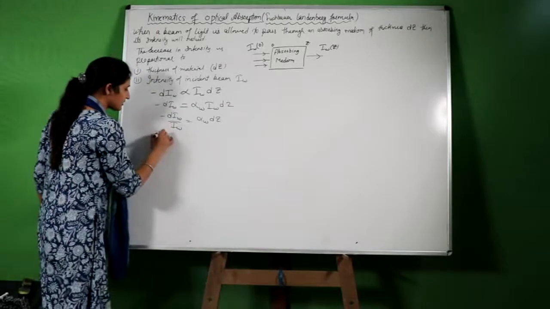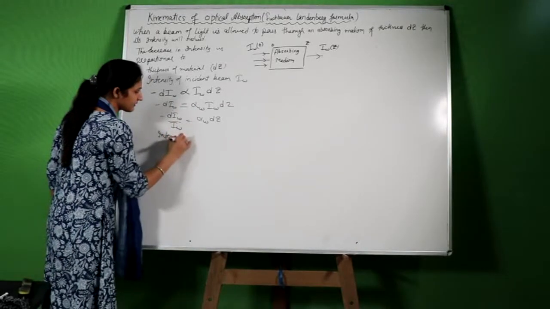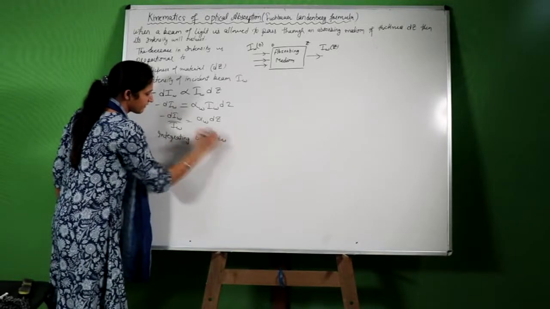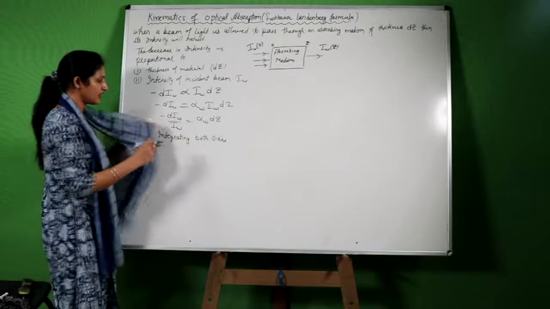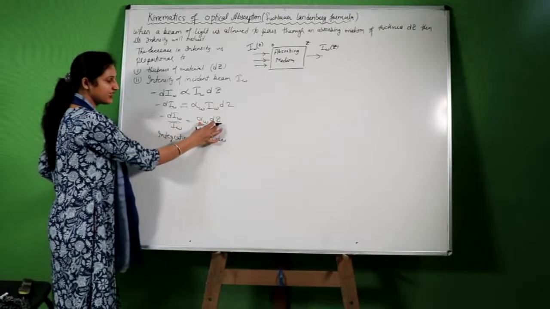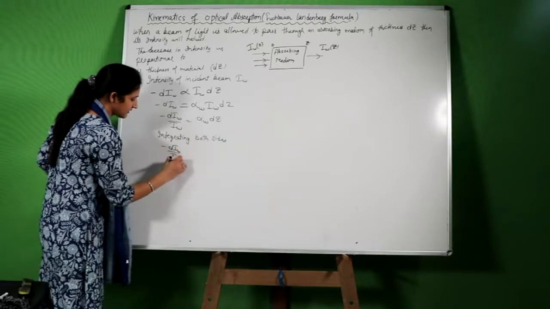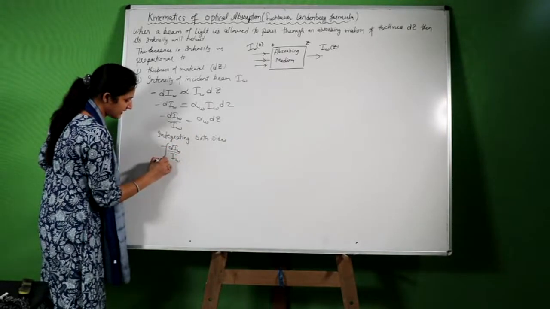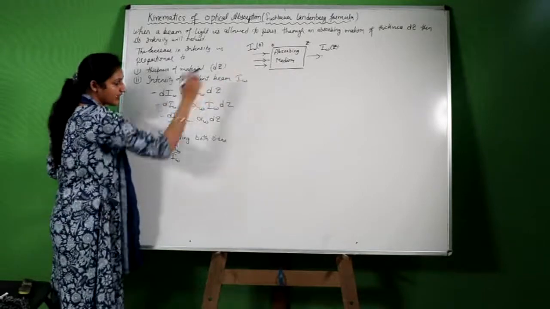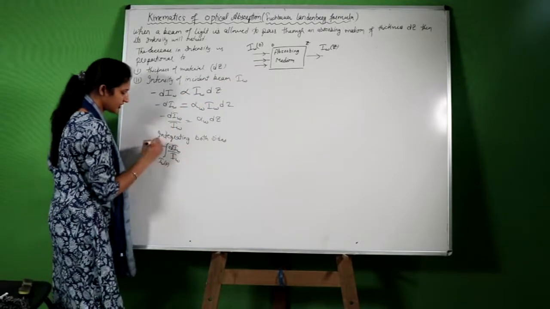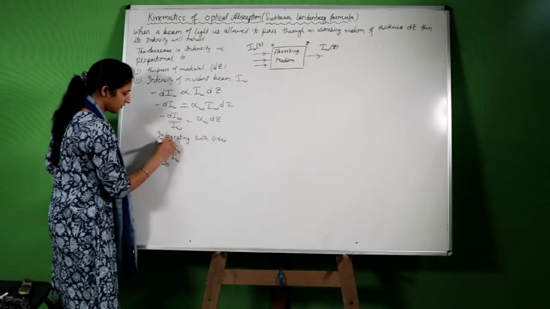Now, integrating both sides, what will we get? This is a simple integration: log I omega on one side, and on the other dz, and the limits will be the intensity at thickness 0 and at thickness z. This is I omega, initial value and final value.